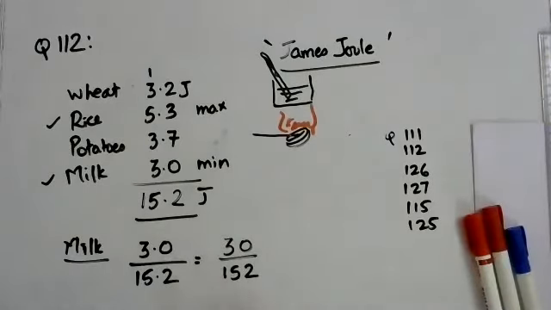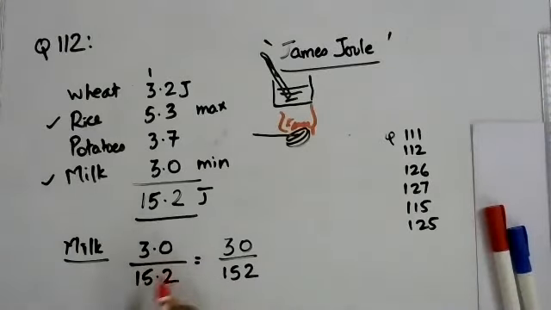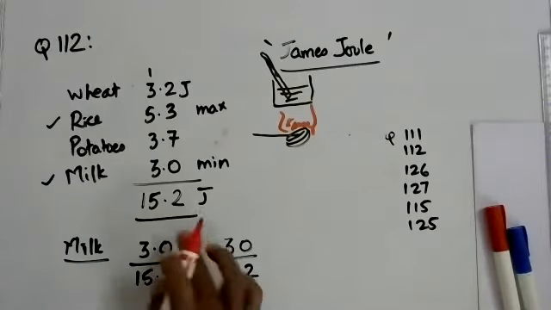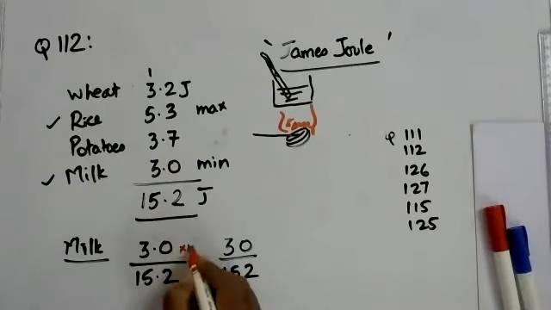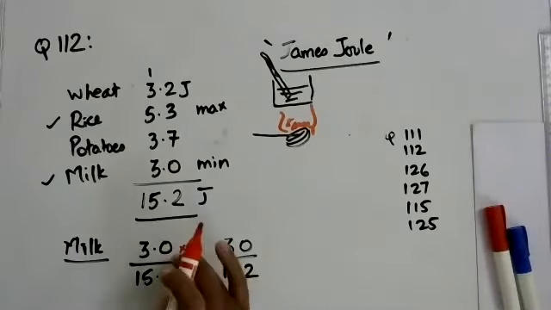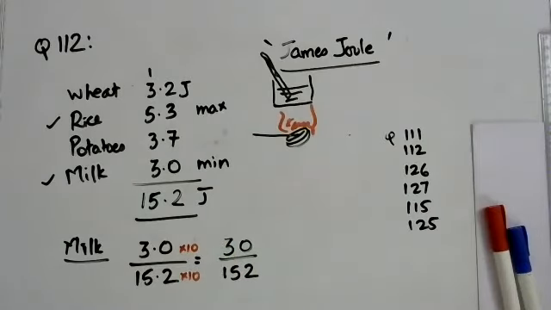I hope you know how we got to that. Basically I want to get rid of the decimal value both in the numerator and denominator. So I can multiply both the numerator and the denominator by a factor of 10. That's how I get 30 and 152.